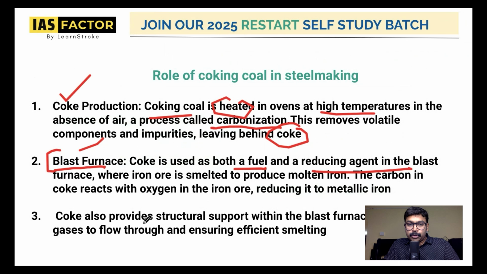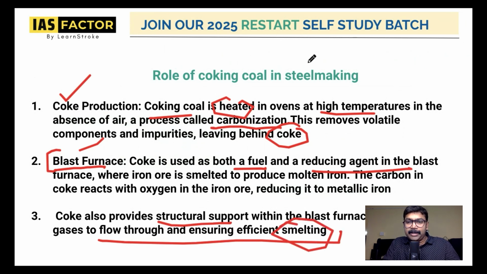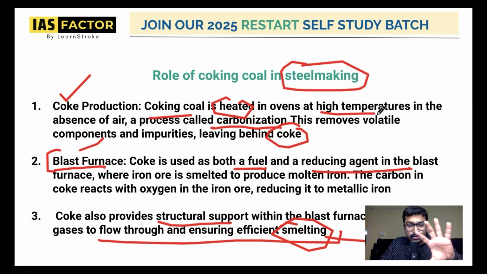And coke also provides structural support, allowing hot gases to flow through and ensuring efficient smelting. In order to get the perfect steel making, that is why it is used in the furnace. It is also used in coke production, and it is creating efficient smelting. So this is how steel production and coking coal is very, very important.